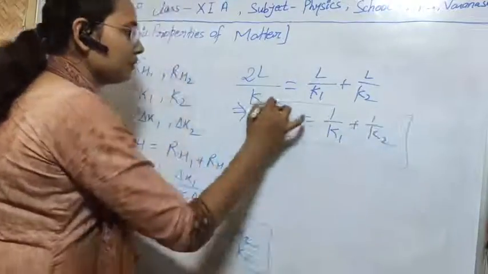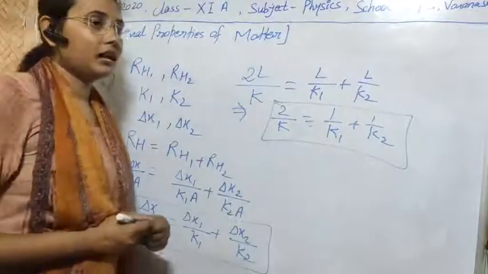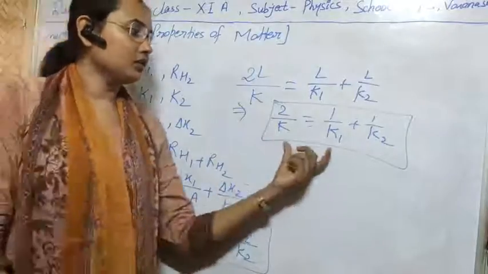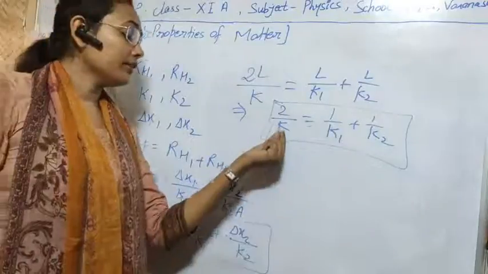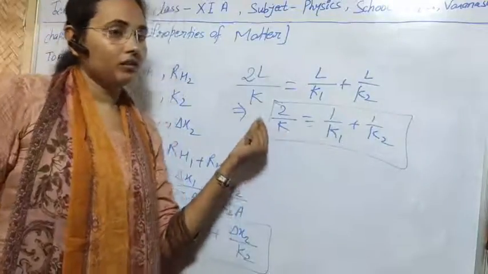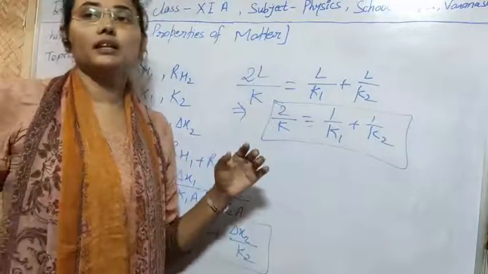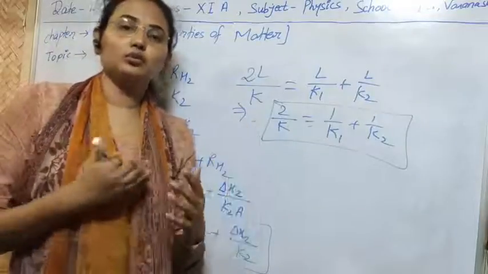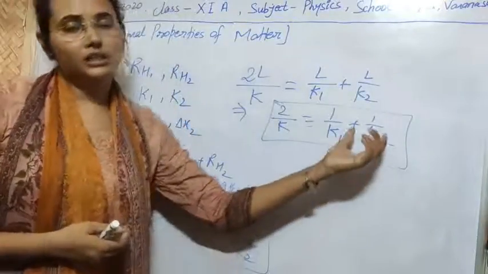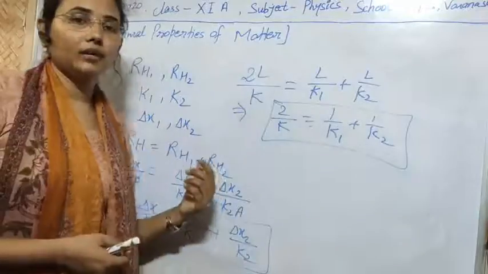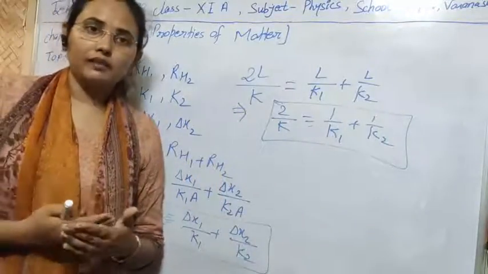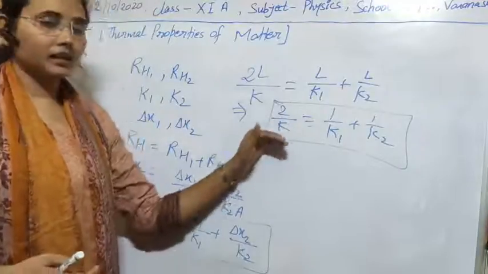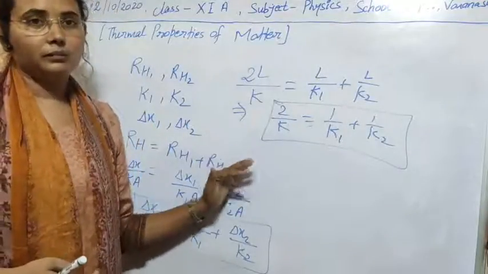Simply, if both the substances are of the same length, then through this formula we can easily calculate the equivalent thermal conductivity of the material when we join two substances of different thermal conductivities in series. Similarly, we can calculate the thermal conductivity if we join them in parallel form.